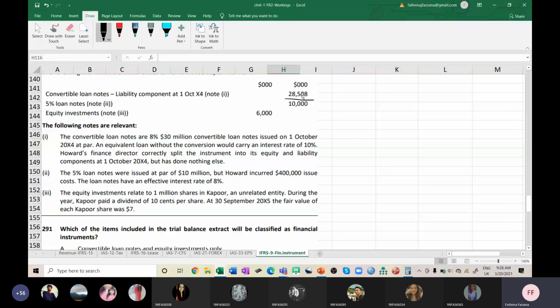So the value of the loan is 28,508 plus the effective interest rate, that is 10%. What is the effective interest rate in this problem? It is actually 10%. So you have to find 10% of 28,508. Then minus what you are actually paying. You're paying 8%, so you subtract this and then find it out. Let me go one after the other. This is question number 292, right? Yes, 292. So I'm going to find out the amortized cost.